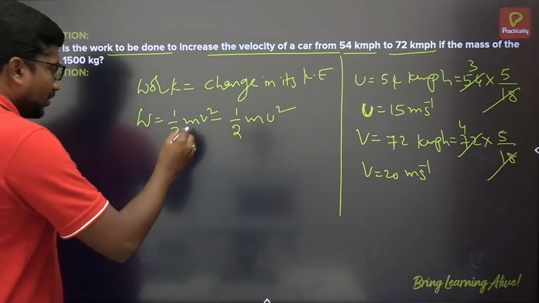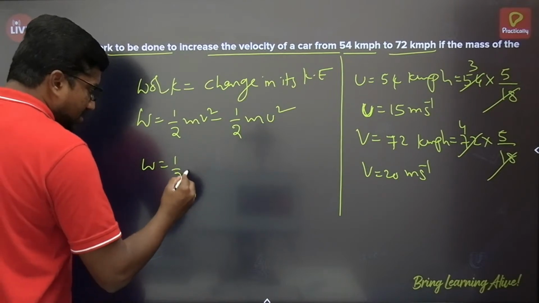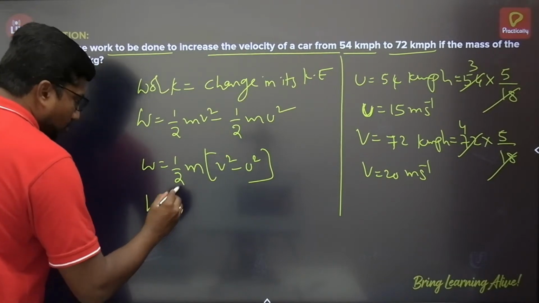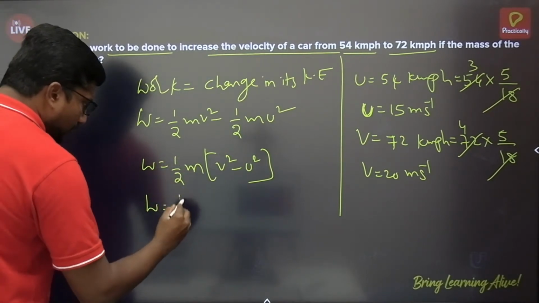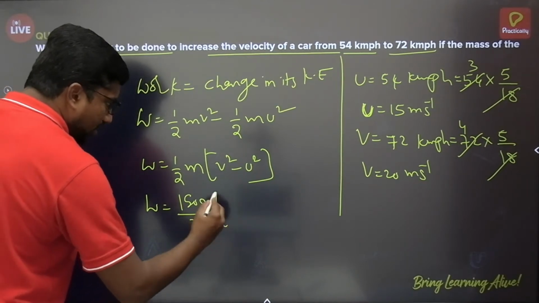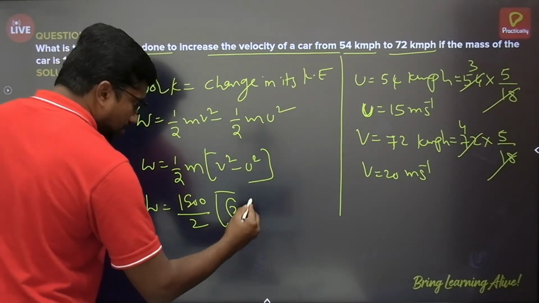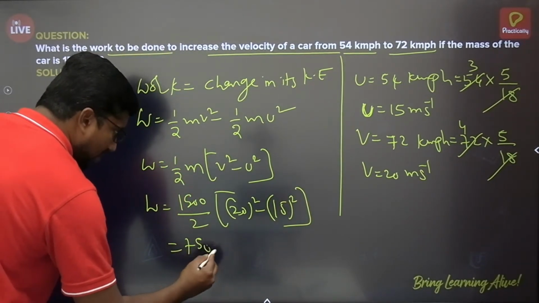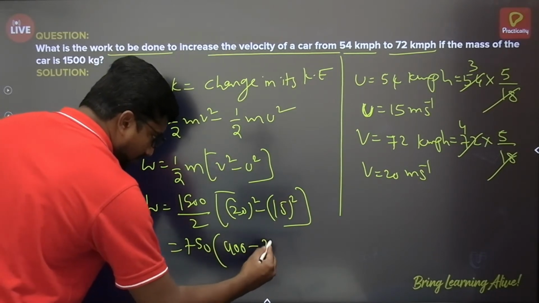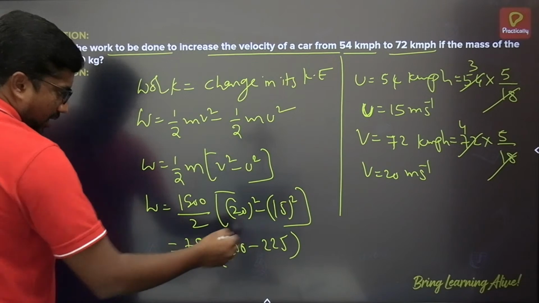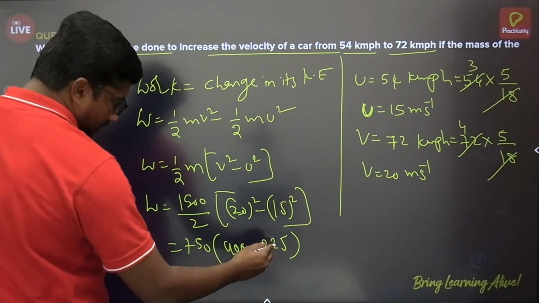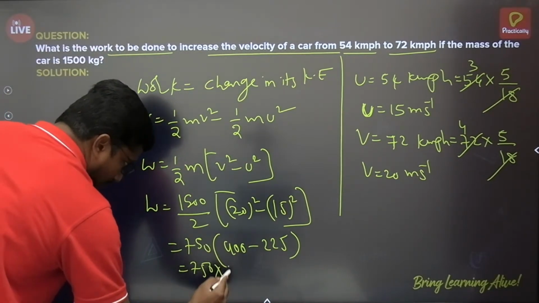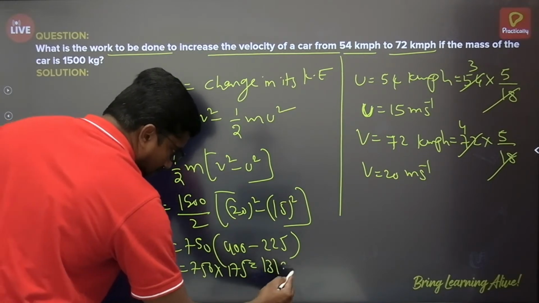And then here, if you substitute in this formula, this is half m multiplied by v square minus u square. This you can write like this. That is equal to 1500 divided by 2 into 20 square minus 15 square. So this is 750. 20 20s are 400, 15 15s are 225. 400 minus 225, so 175. 750 into 175, which further gives 131250 joules.